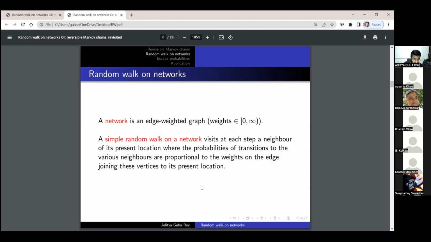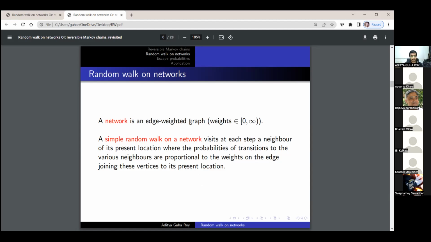Also, I would like to share that I recently heard this story that Feller once proposed a problem to Doob, and Doob at that time didn't know about random walks on networks. So the problem became quite non-trivial and very difficult if one doesn't use any ingredients of random walks on networks. Essentially, Doob couldn't solve that problem until he learned about the theory of random walks on networks, and then he used that to solve it. So we can understand how rich a theory this is, because someone as prolific as Doob was stuck on a problem for so long, and he had to entirely study a new theory to follow up on that problem.